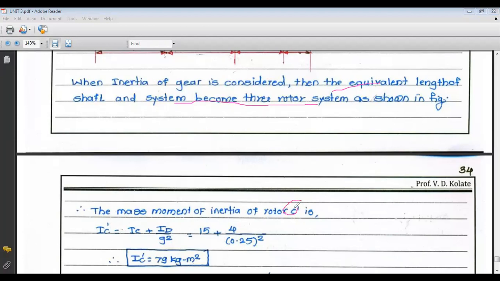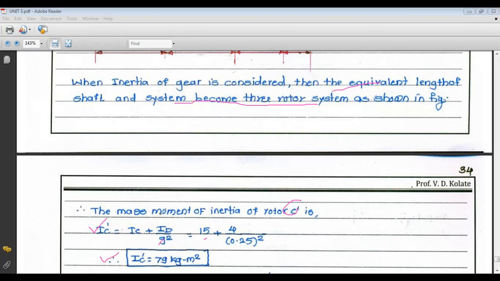We know that IC dash, that is mass moment of inertia for rotor C, is IC dash equals IC plus ID upon G square. We derived this equation in the last lecture. So what is the value of IC? IC is 15, ID is 4 upon G square, so 0.25 square. So we get the value of IC dash equals 79 kg meter square.